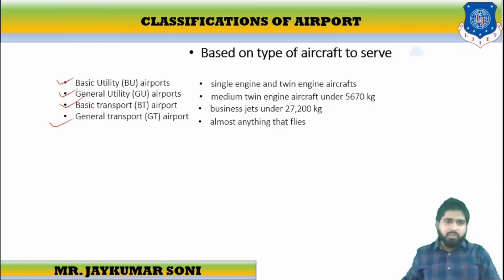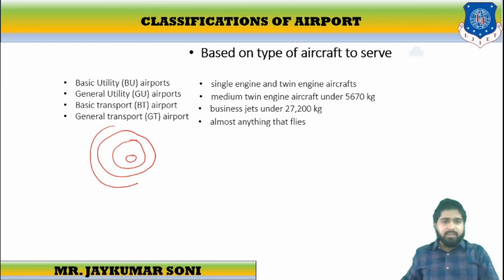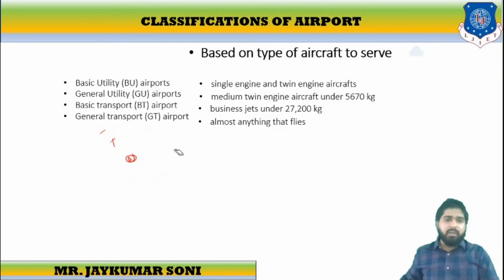So this is the most narrowed down. This is how BU looks, GU is like this, BT is like this, and GT is like this. This is GT, this is BT, this is GU, and this is BU. So this is how it can be classified based on the type of aircraft you saw.